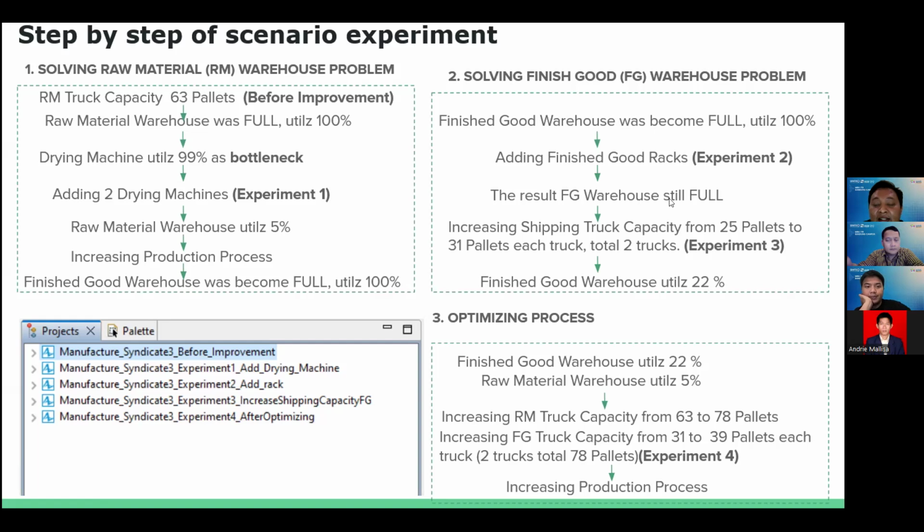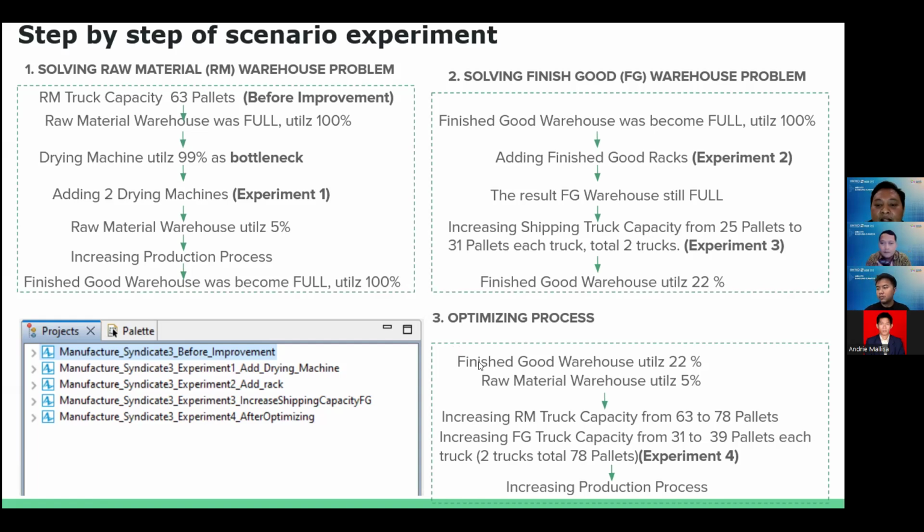The result is still full, so we tried to increase the shipping truck capacity to 31 pallets, and this was a good way, as the finished good warehouse utilization decreased.